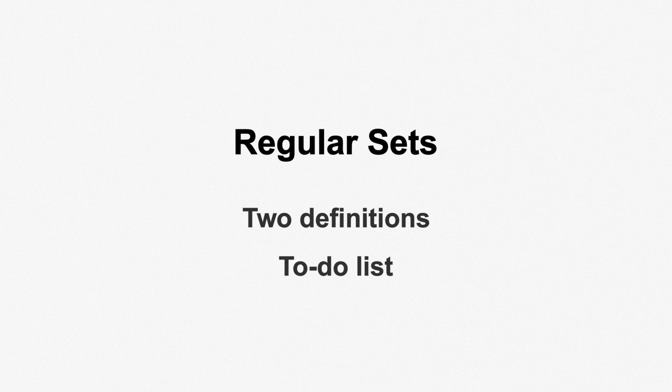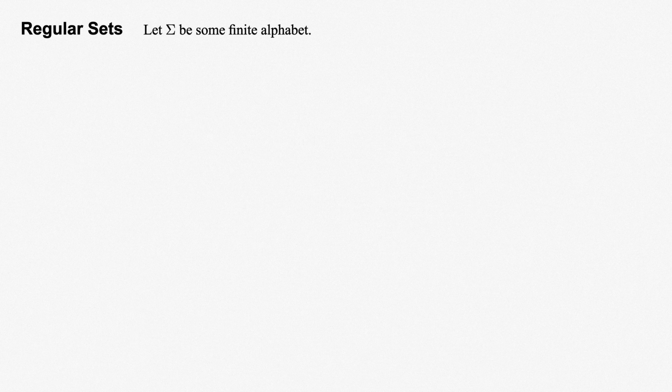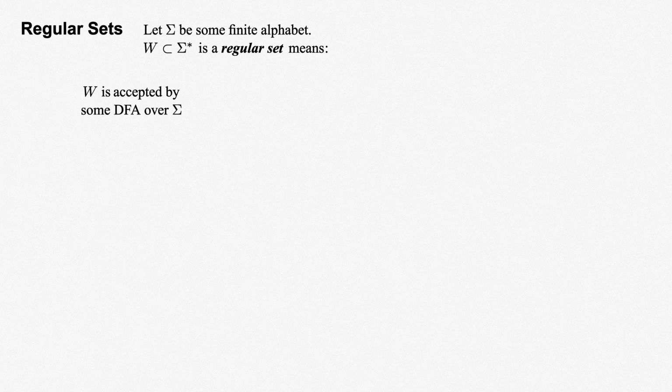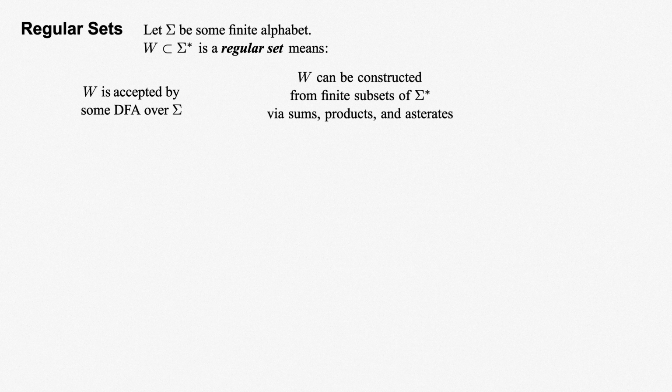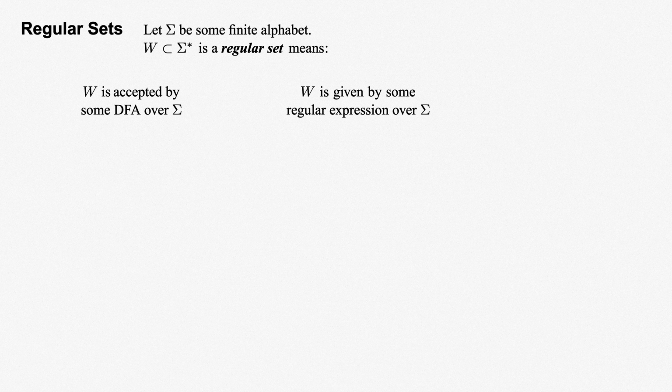In this video, we'll set the stage for what's to come with regular sets in terms of both definitions we've introduced, and set a to-do list on the topic. Let sigma be some finite alphabet. We now have two definitions of what it means for a set W in sigma star to be a regular set over sigma. W is the language accepted by some DFA over sigma, or W can be constructed from finite subsets of sigma star via sums, products, and asterisks. Or equivalently, W is given by some regular expression over sigma.